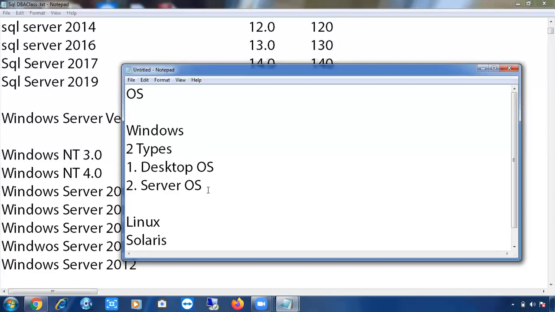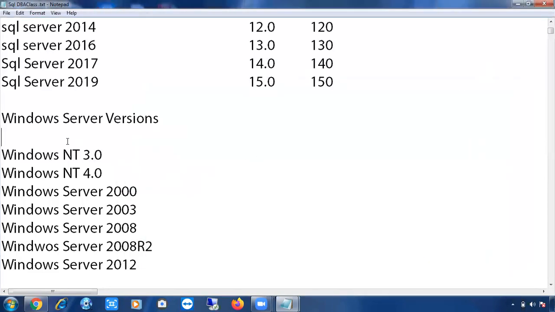Like how there are a lot of versions in the desktop operating system, Windows 7, 8, 8.1, 10, in the same way the server operating system also has a lot of versions. Like how SQL Server has versions, server operating systems also have a lot of versions.